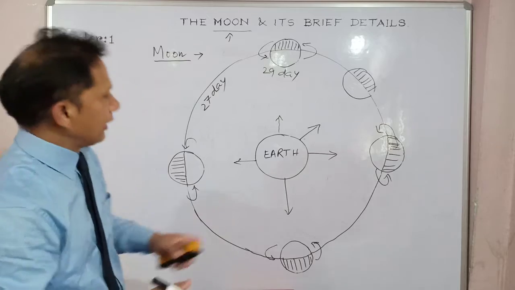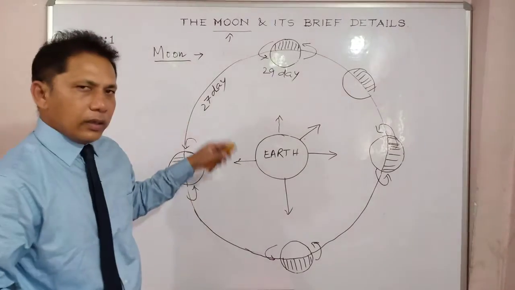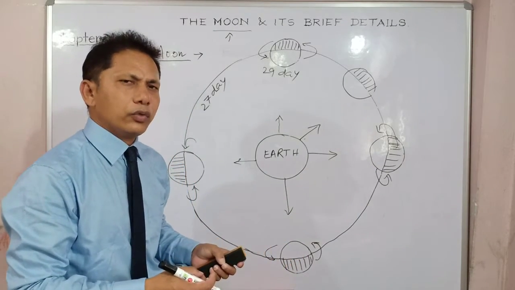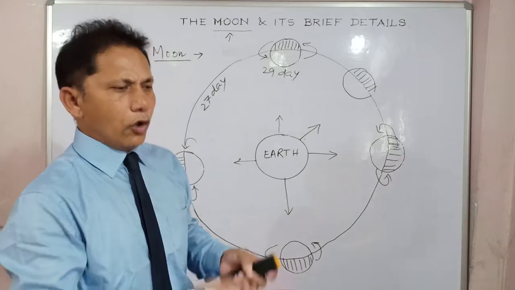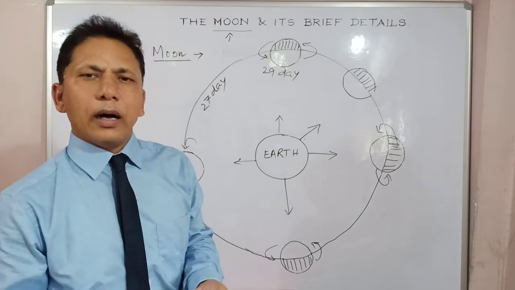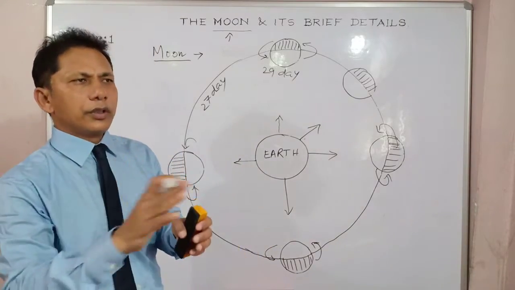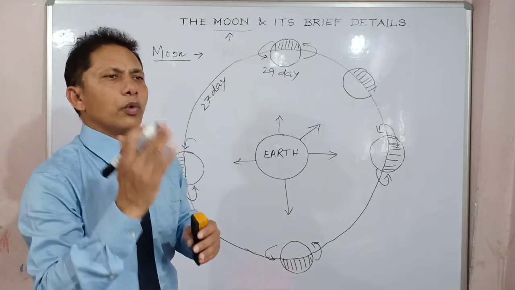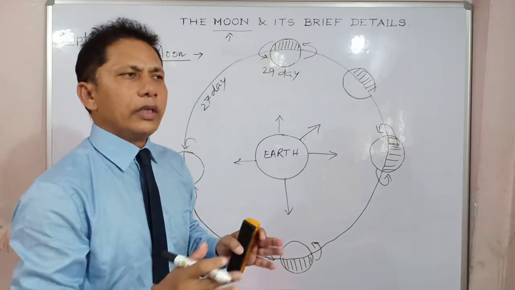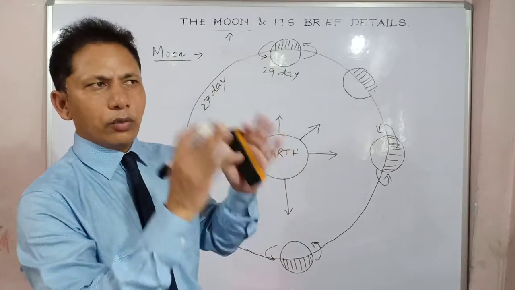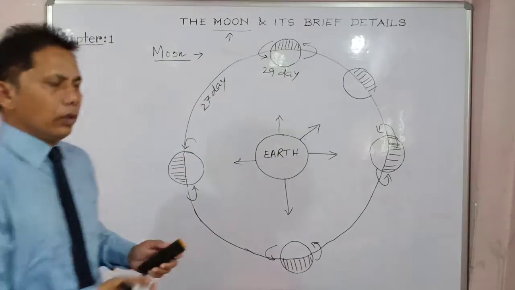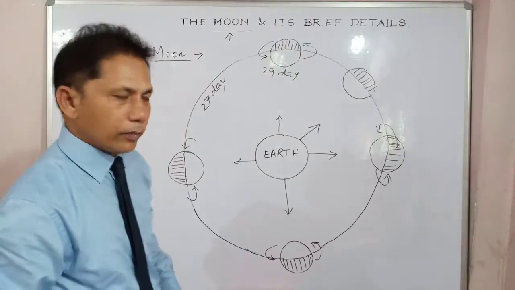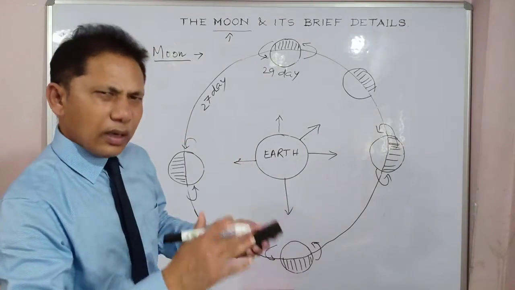Clear? Is that okay to you? As I have said, this is very important. They can ask you to represent diagrammatically why only one side of the moon is visible from the Earth. It is just because the rotational and revolutionary periods are such that both motions take almost the same time. That is why we always see only one side of the moon from our Earth. I hope it is clear to you. But now, there are some other basic points of importance.